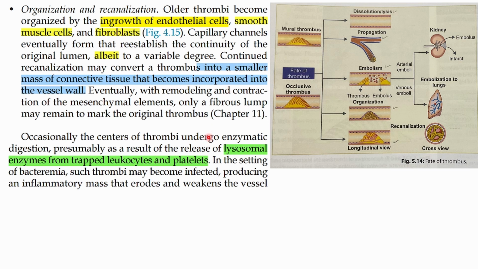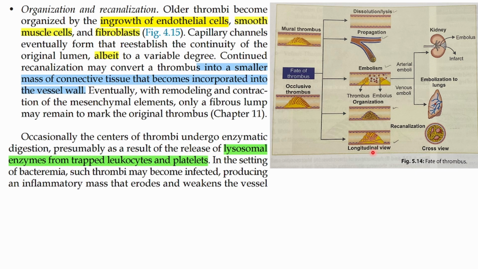Then there is something called a mycotic thrombus. I don't think it is given here. What is a mycotic aneurysm? Along with the thrombus, there will be a bacterial infection in the thrombus. That is a mycotic aneurysm.